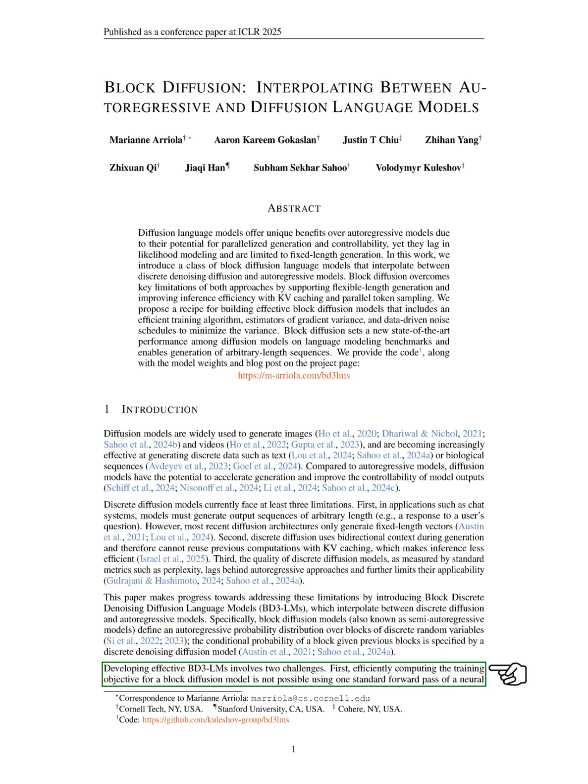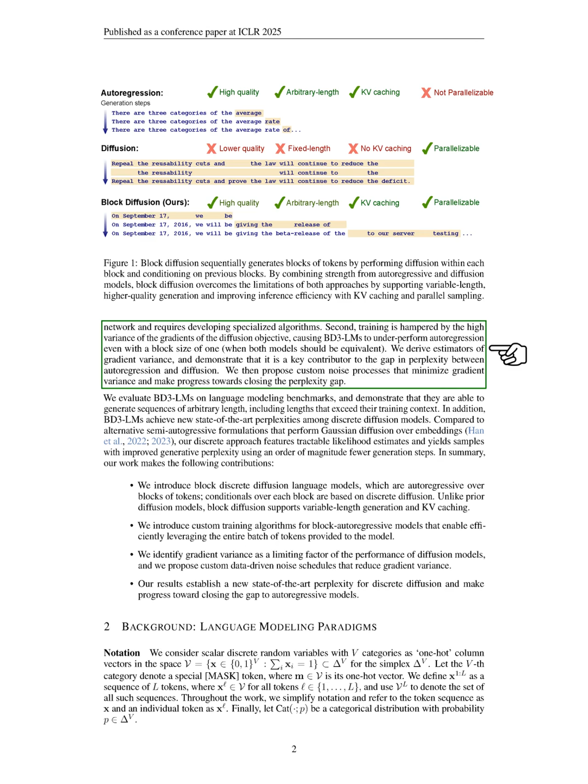Creating effective BD3LMs presents two challenges. First, we cannot compute the training objective for a block diffusion model with a single standard forward pass of a neural network. We need to develop specialized algorithms. Second, the high variance in the gradients of the diffusion objective can hinder training, causing BD3LMs to perform worse than autoregressive models, even when the block size is 1. We identify gradient variance as a significant factor contributing to the performance gap and propose custom noise processes to reduce